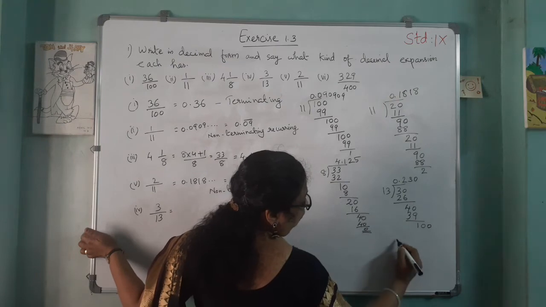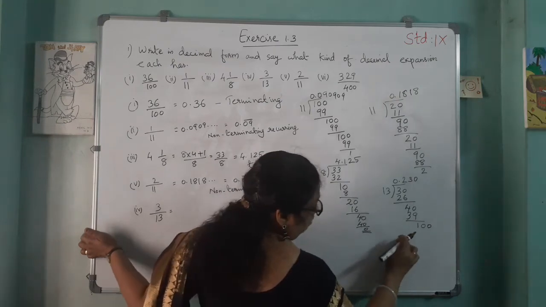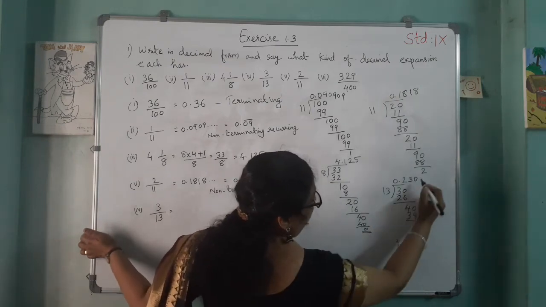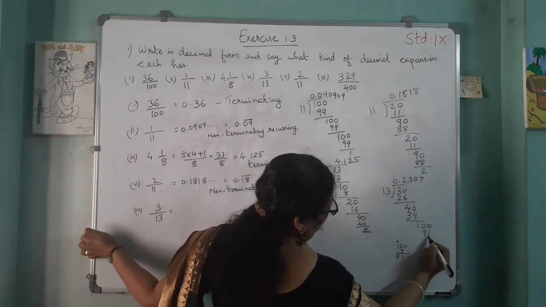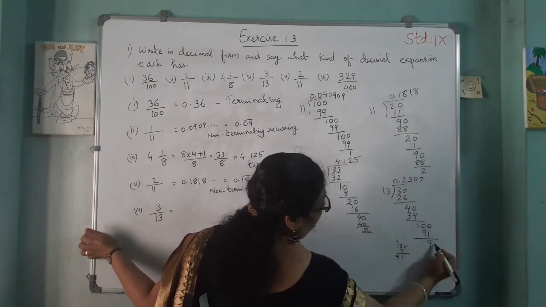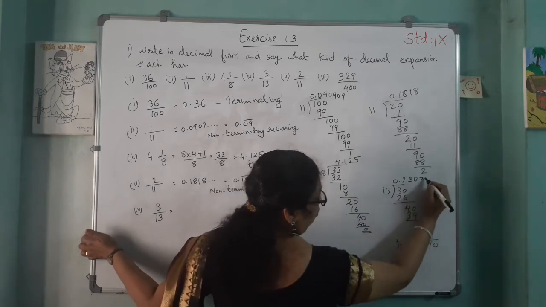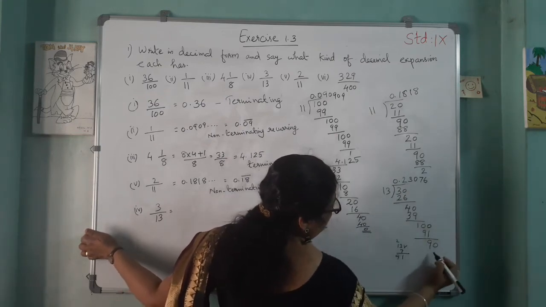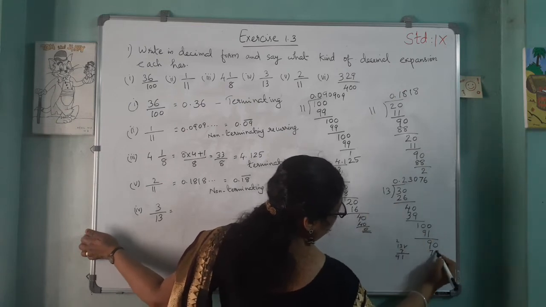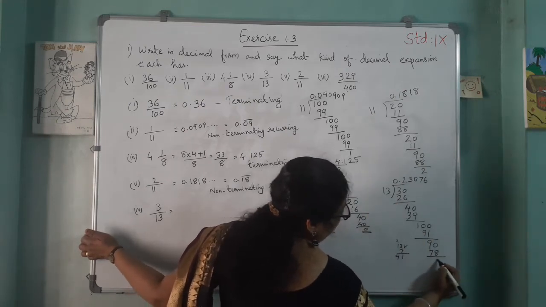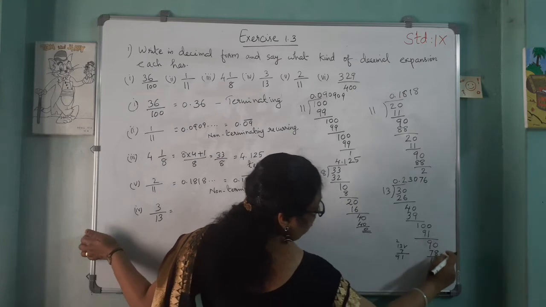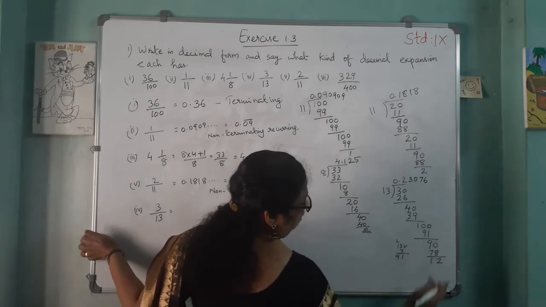7 threes are 21, 2 carrying. 7 ones are 7 plus 2, 9. So 7 times is 91. Then remainder 9. Again 0, 90. Then 7 times is 91, so it goes on, 6 times. 13 into 6 is 78. Then remainder 12. 10 minus 8, 2. 8 minus 7, 1. 12.